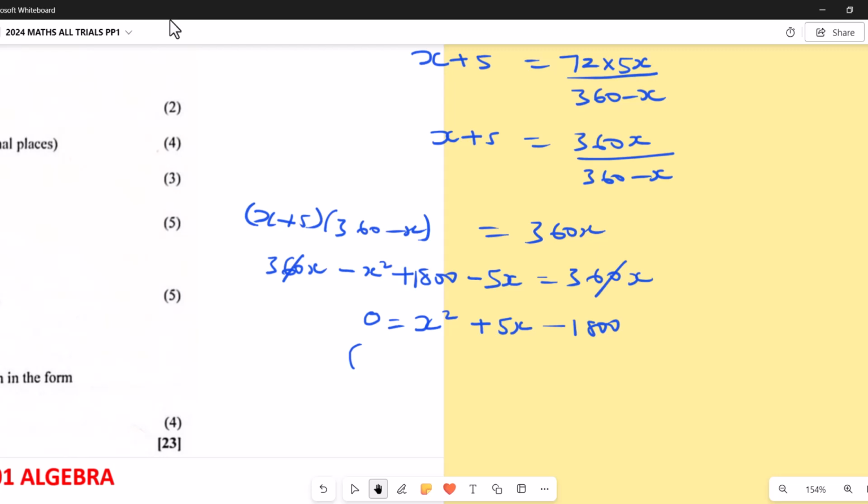I can use the quadratic formula. Yeah, use the quadratic formula here. So I'm going to say x equals minus b. Now my b is 5. So minus 5 plus or minus the square root of b squared, that is 5 squared. This is 1800. Then divided by 2.